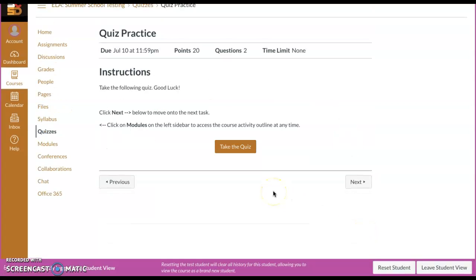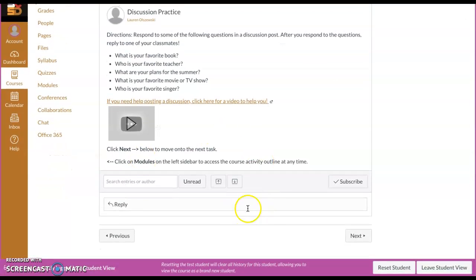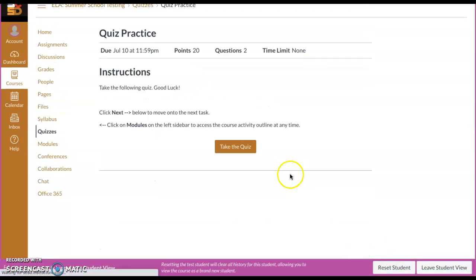The next thing we have is a quiz. Instructions, take the following quiz. Oops, all of a sudden, maybe you remember you forgot to do something on the first page. Just hit previous, and this is the reason we're in the modules, and you can go back and add here. You can hit next. Now you're back to your quiz.